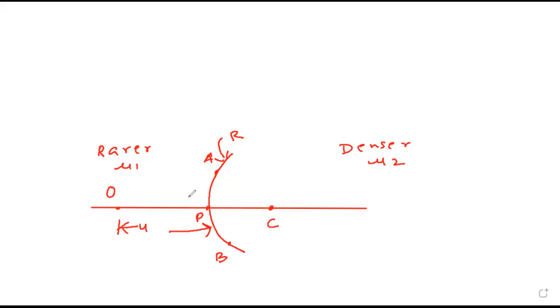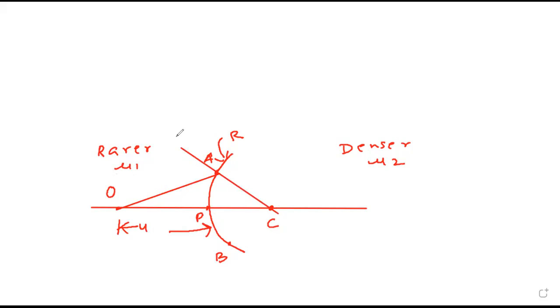Done, sir. Okay. Further, see. O is point object at distance u. We have to draw the ray diagram. Ray OA is incident on refracting surface at an angle of incidence i.